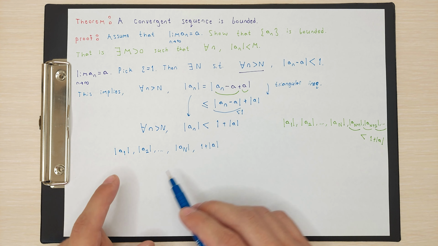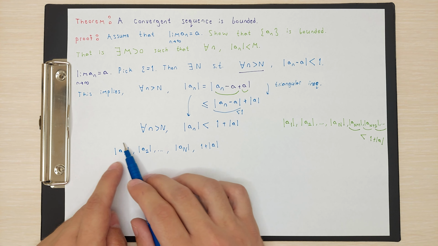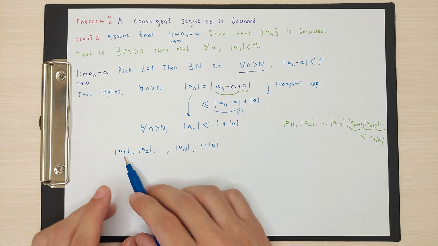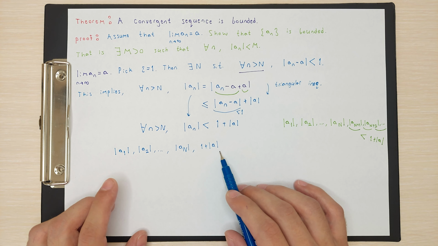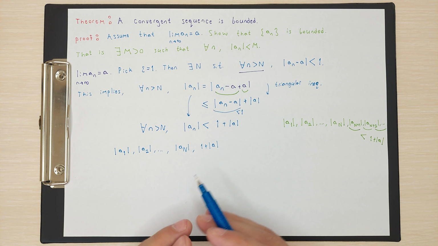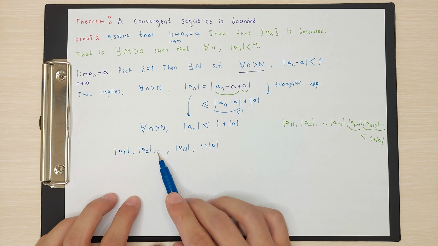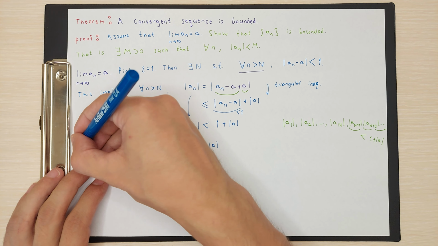Think about that. If your sequence is decreasing, the maximum term is a1. If your sequence is increasing, the maximum term is 1 plus absolute value of a. If your sequence is not increasing or decreasing, maybe your maximum term is a5. You don't know what it is, but you can denote that.